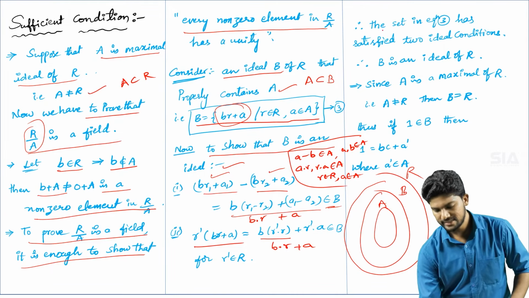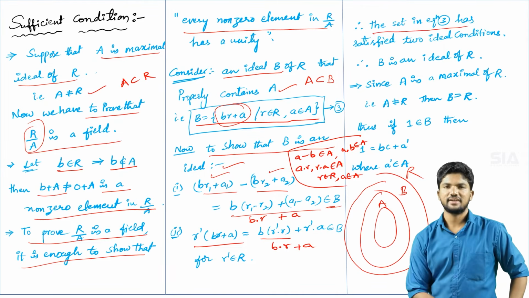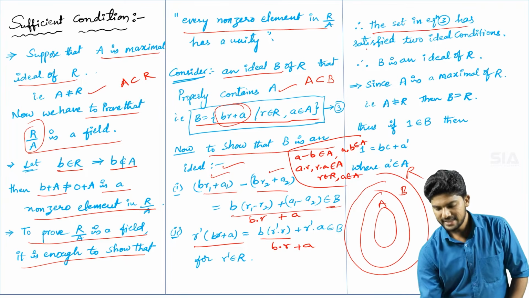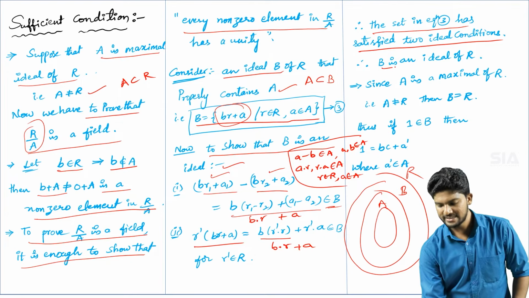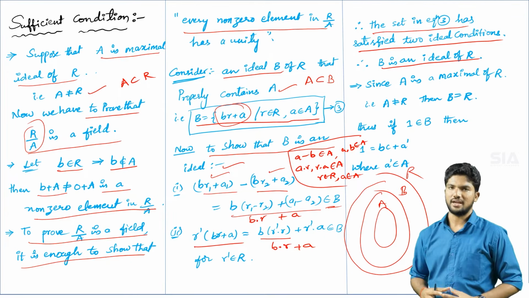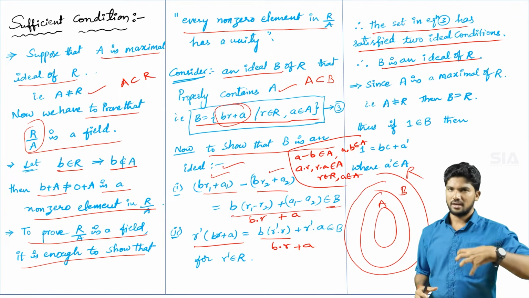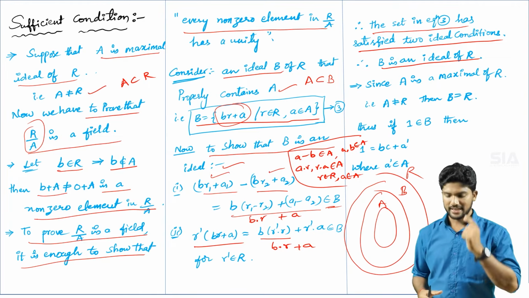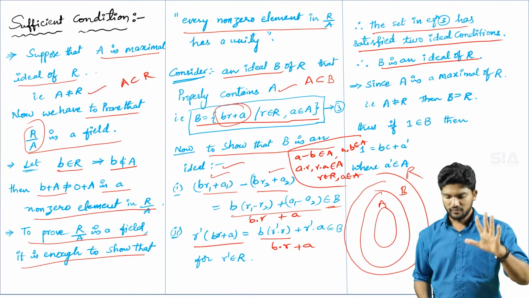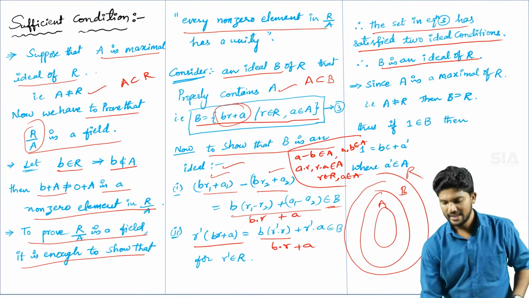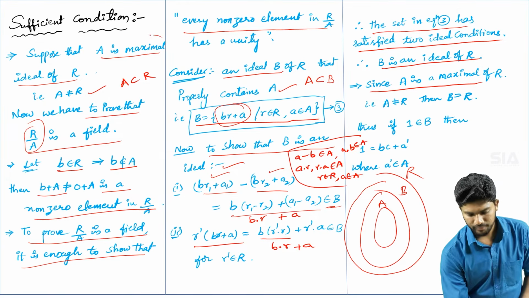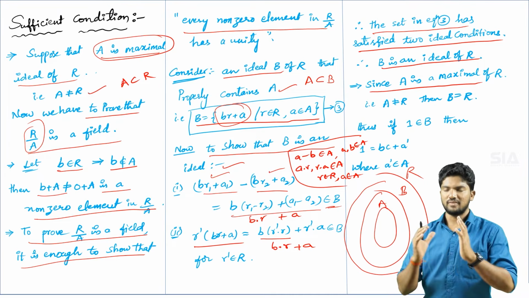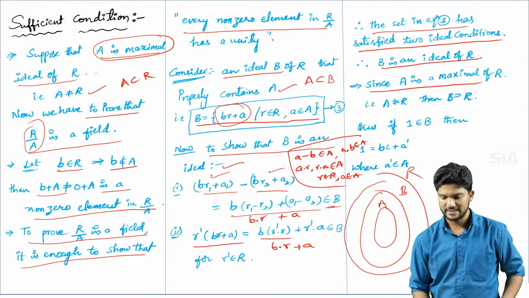have been satisfied. So therefore the set defined in equation number 3 has satisfied two ideal conditions. So therefore clearly we can say that B is an ideal of capital R. Okay, with the help of ring numbers only we are proving that capital B is an ideal. After proving that capital B is an ideal, since capital A is a maximal ideal from the statement we have. Okay, capital A is our supposition, that capital A is a maximal ideal.